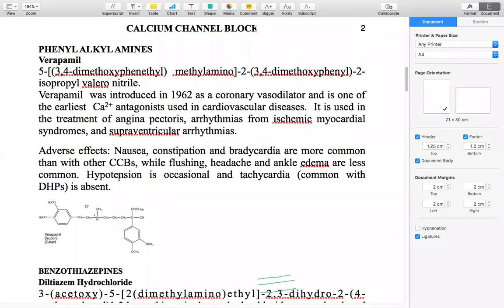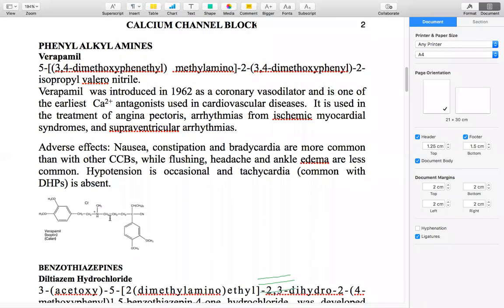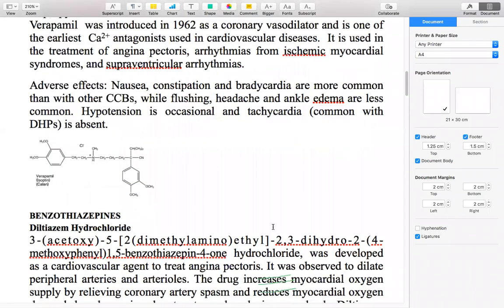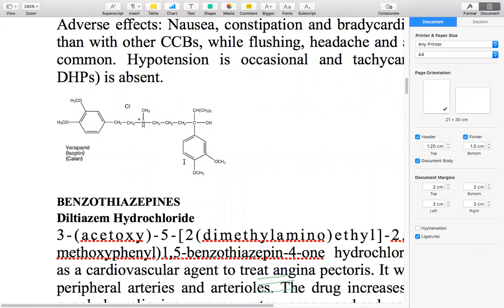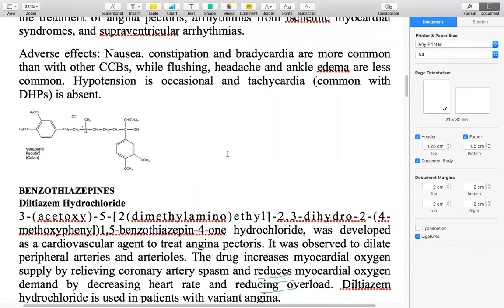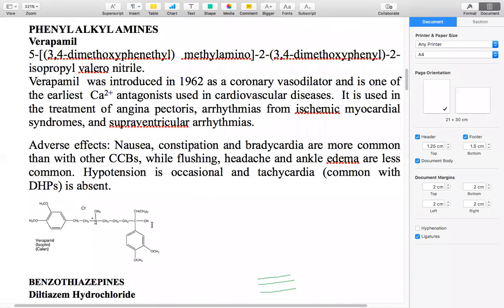Now coming to the structure of verapamil. Why it comes under phenylalkylamines: it has a phenyl ring system, and also an alkyl group and then an amine. That is why it comes under phenylalkylamines. The functional group present is the nitrile group.